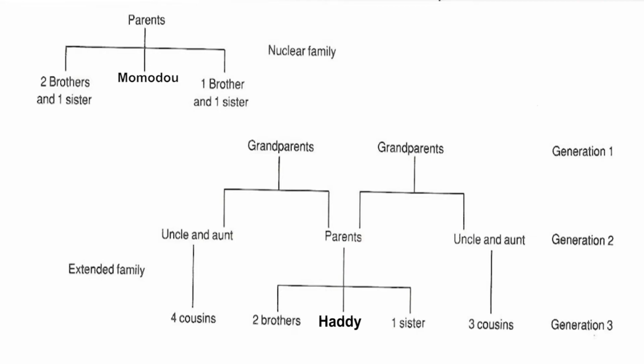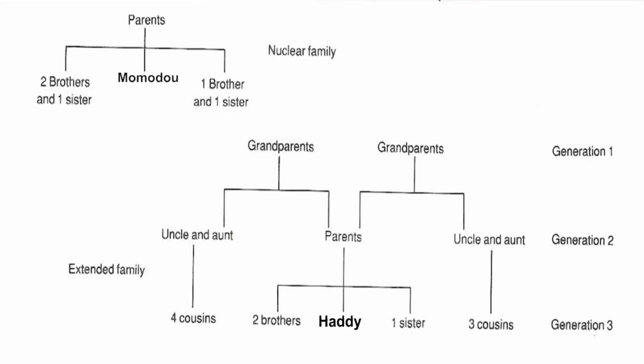Then on the other side, we are seeing 1 brother and 1 sister. Are we seeing names like grandfather or grandmother or nephew or niece in this family tree? No, we are not seeing that here. So usually in a nuclear family setup, the number isn't large.